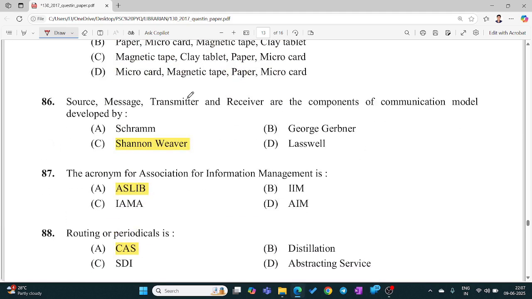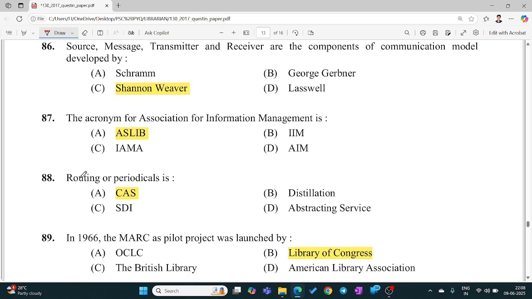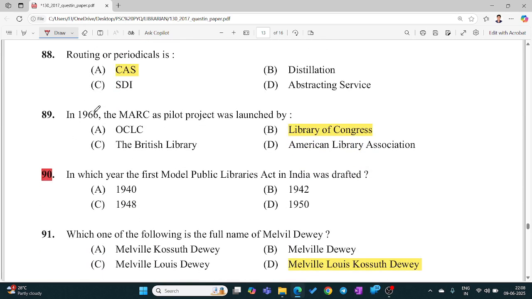Source, message, transmitter, and receiver are the components of the communication model developed by Shannon and Weaver. The acronym for Association for Information Management is ASLIB. Routing of periodicals is SAS. In 1966, the MARC pilot project was launched by the Library of Congress.